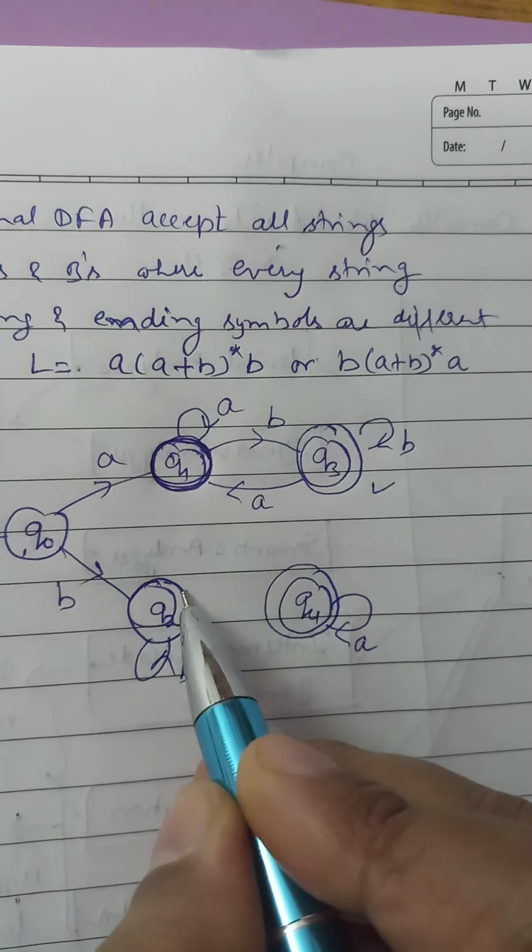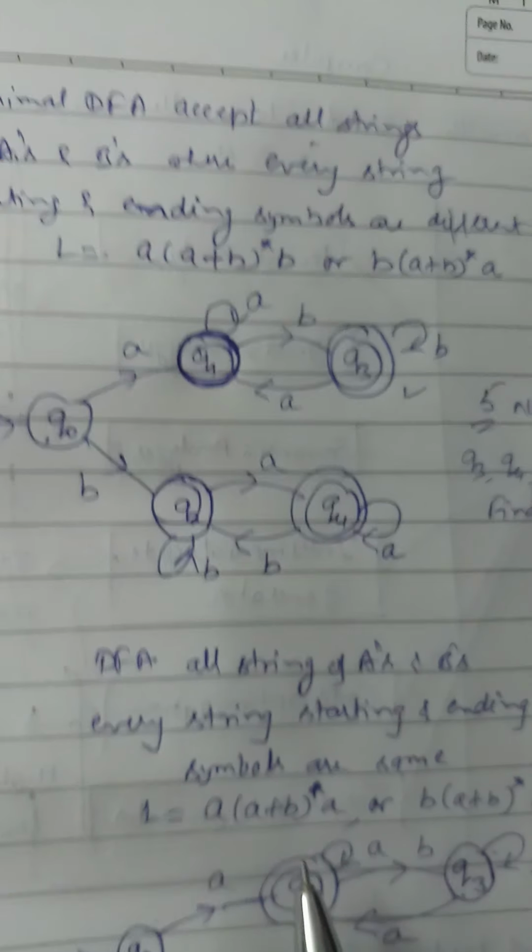In the similar way we can make another state and do the transition in the similar way for B, so we can make a transition for A and we can make a transition for B here, and we can make a loop of A here. So by this DFA we will get this language, starting and ending with the same symbol. So this is just an introduction of DFA so that we can go further in the compiler.